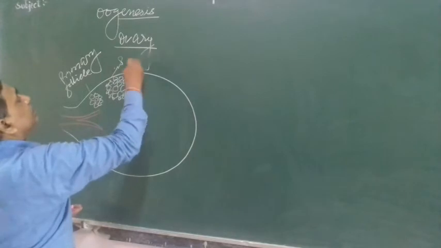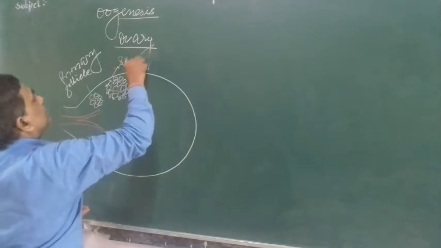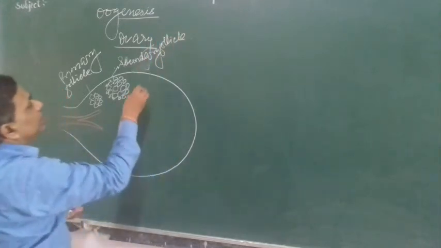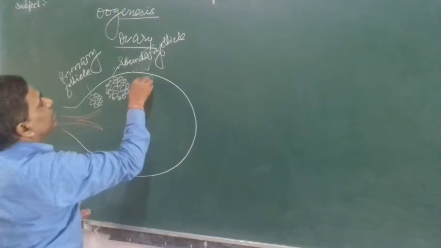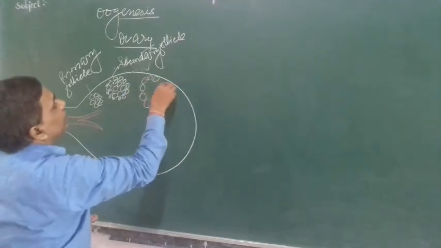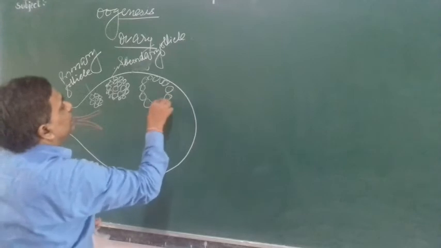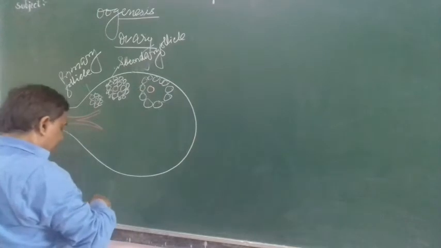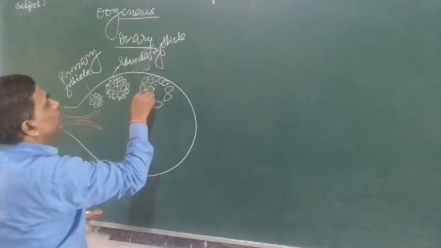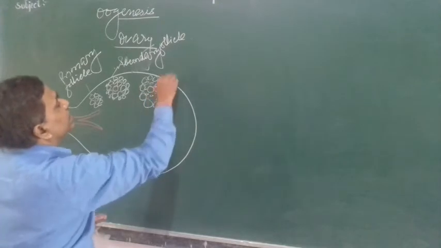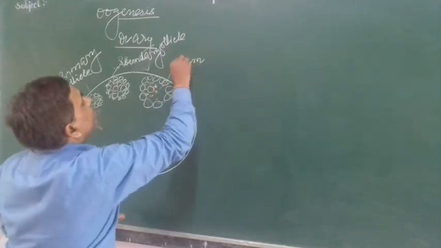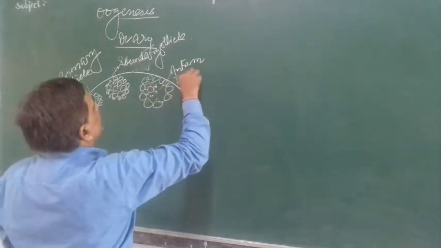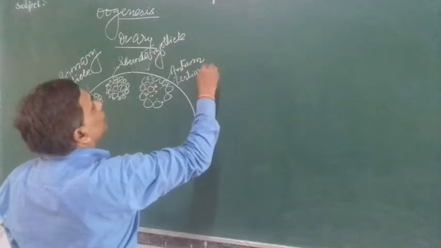This is the secondary follicle. And again the secondary follicle grows and turns into a fluid-filled cavity. This is the antrum, and due to this antrum, it is called a tertiary follicle.